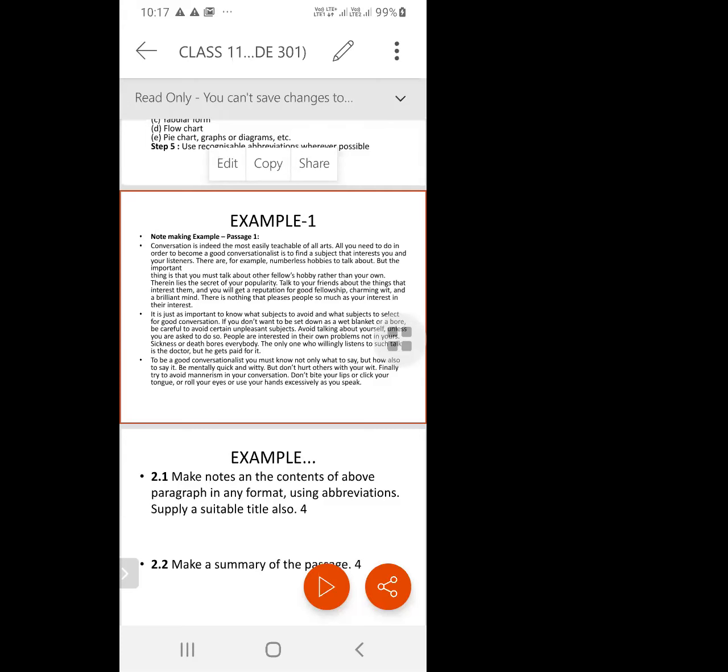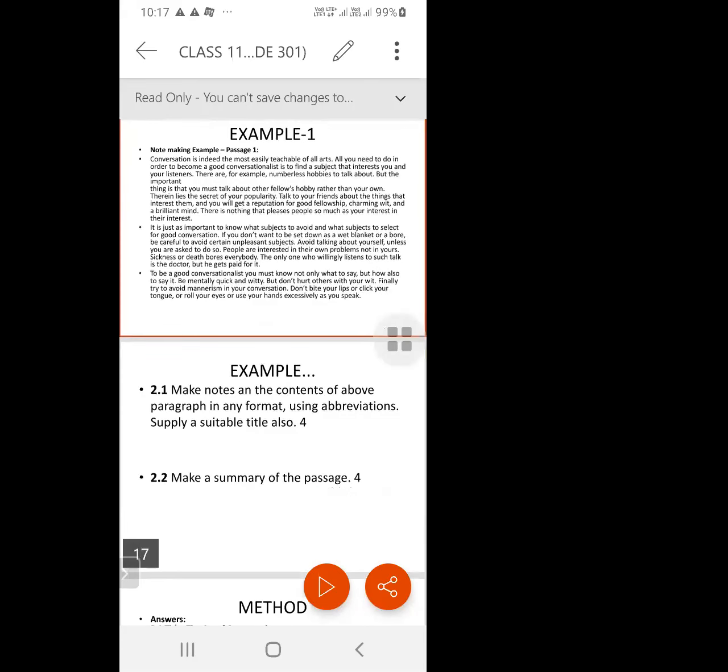There are bullets there, roughly 4 paragraphs, and every time you read a paragraph, it's going to contain 3 important parts of note making. One is the main point, and the second aspect is the sub point, and the third aspect is the sub point. So when you decide that one paragraph is not as important as the rest, you can combine 2 paragraphs also. So I'm just starting this.